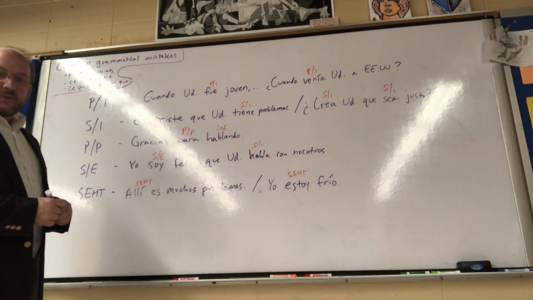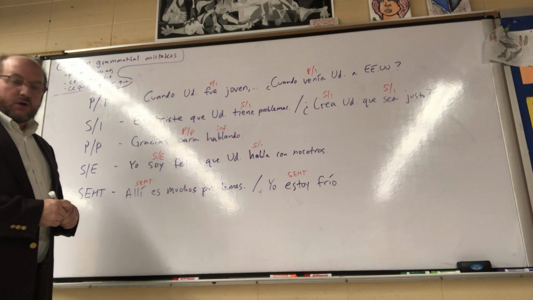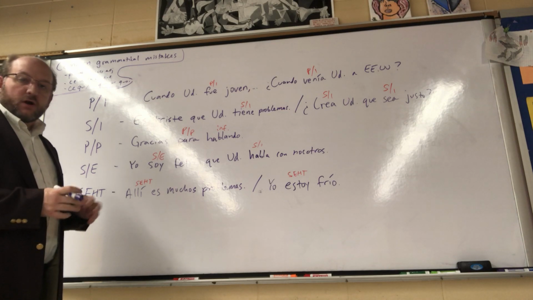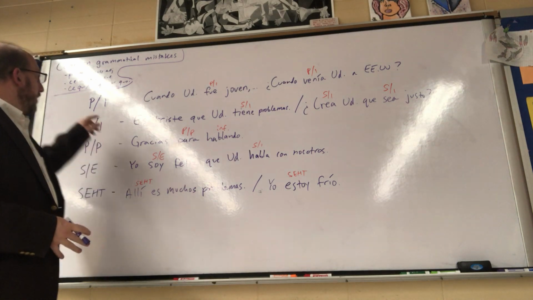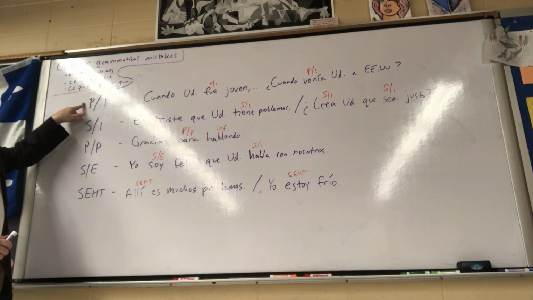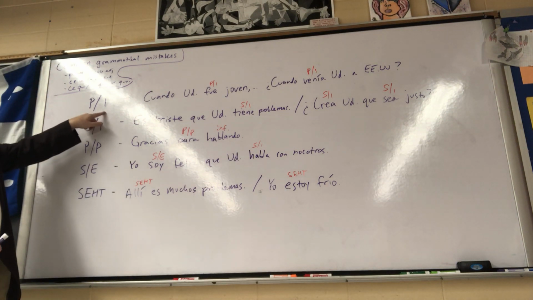This video is meant to explain a few of the corrective marks that I put on your papers, mostly ones where there are dichotomies, two choices, and they are not interchangeable. The first one is PI. This stands for pretérito imperfecto.